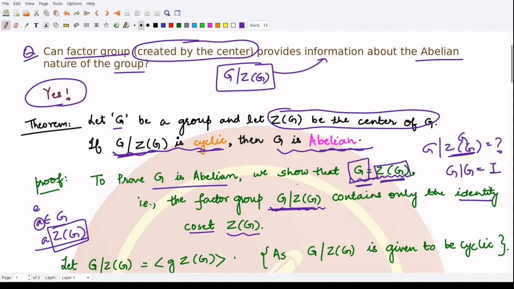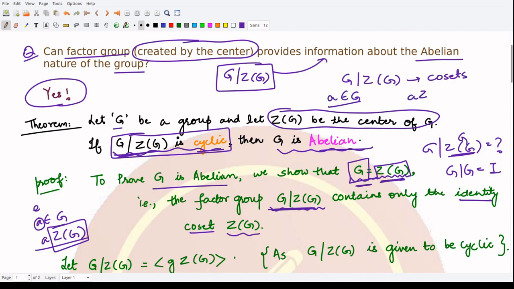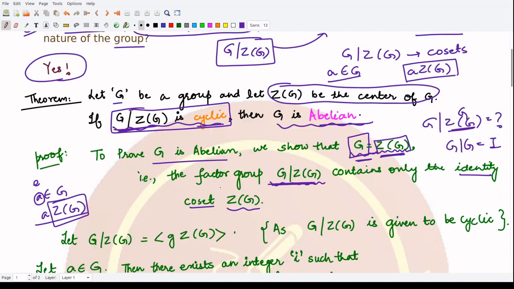So here, because we are given that this factor group is cyclic, that means it would be generated by some member within it. What kind of elements are there in this factor group G by Z(G)? It consists of all the cosets. For cosets we need a coset representative which is taken from the group G, right? And then we take its coset by multiplying it with our given subgroup, which is Z(G) in this particular case. So in this case, the element would be of this kind, g Z(G). We say, because this is given to be cyclic, it is generated by gZ(G), right?